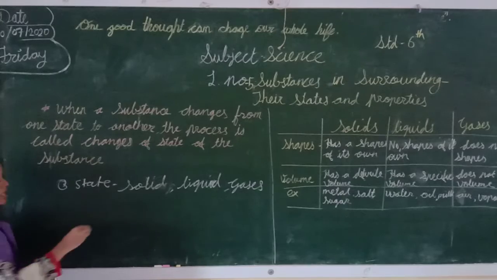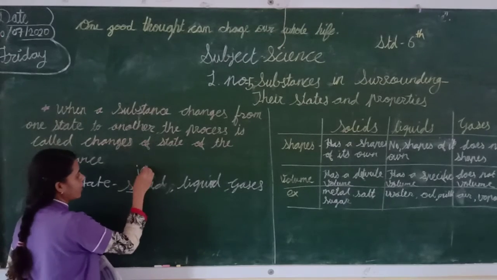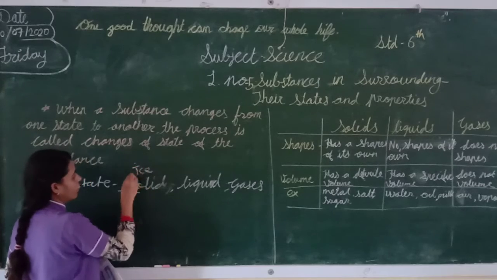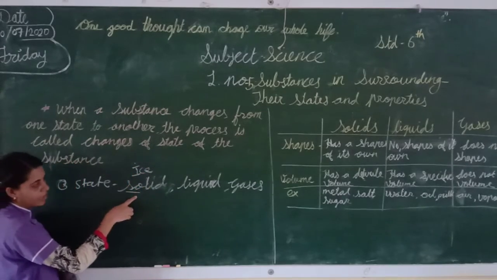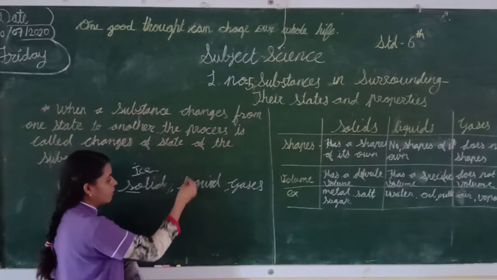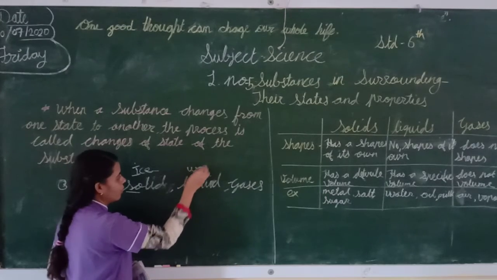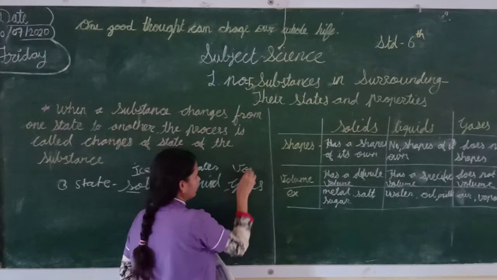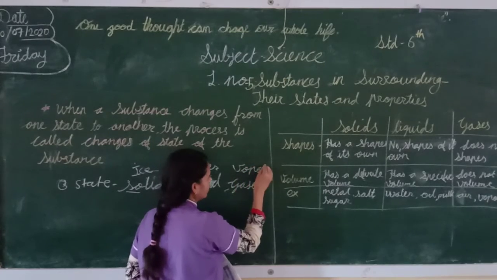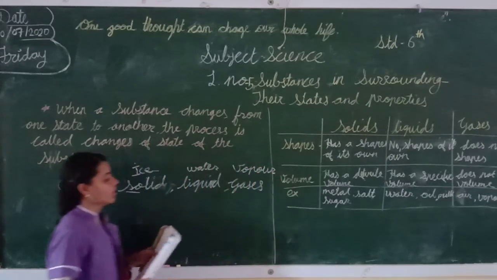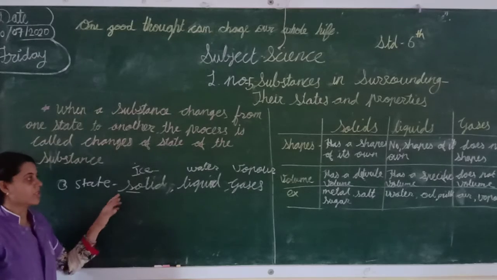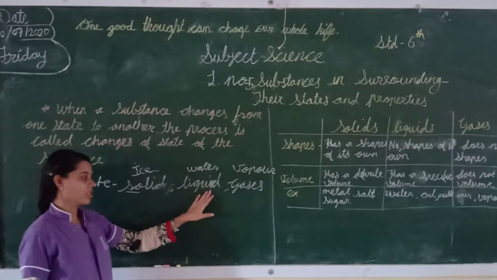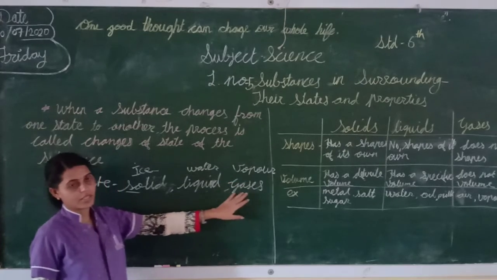Yes, solid means ice. Ice is the solid state of water, liquid is water, and gases means vapor. Okay. There are three states of water. Solid means ice, water is liquid, and vapor is a gas.